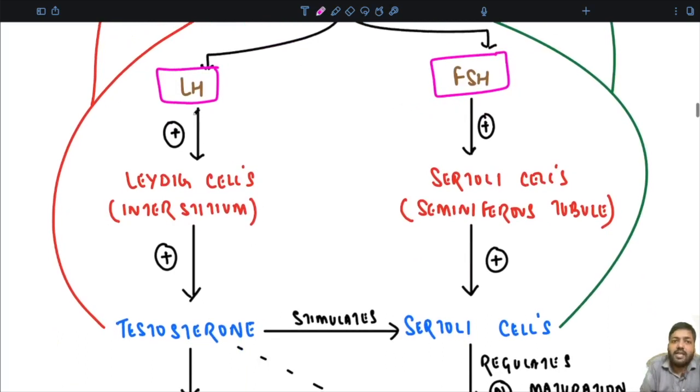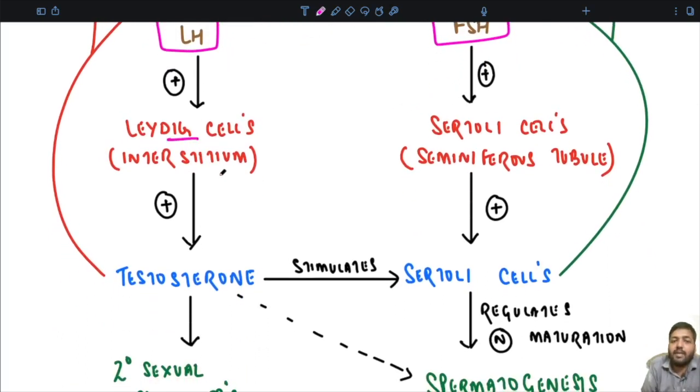So, what does this LH, the luteinizing hormone, do? It stimulates the Leydig cells, which are present in the interstitium of the testis, to release testosterone. So the luteinizing hormone stimulates the Leydig cells to release testosterone.